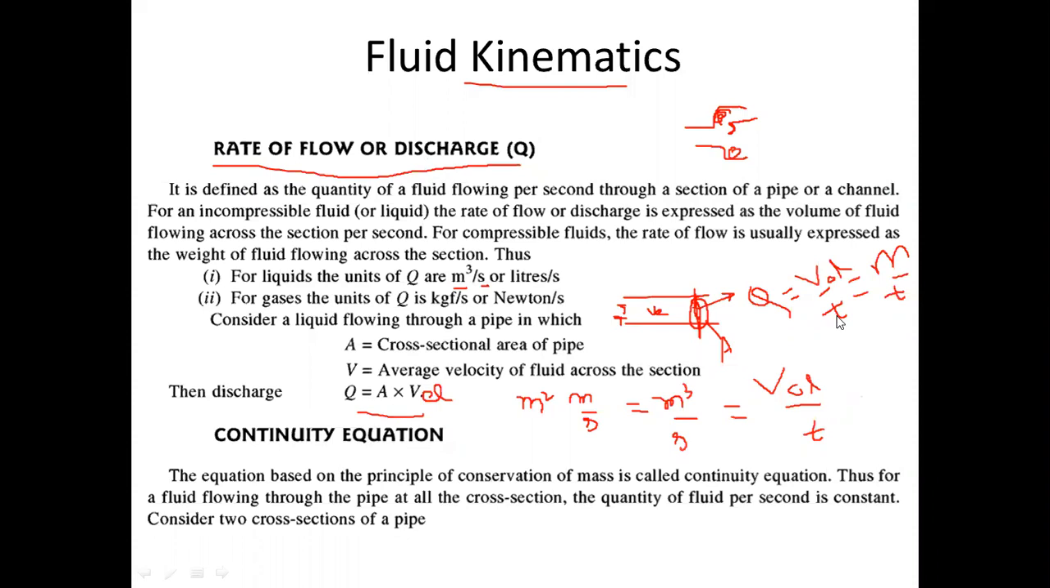Basically, this is not a formula. This is the definition of discharge, that it is the rate of fluid flow through a particular cross section, or volume per unit time. So that is the definition of discharge.